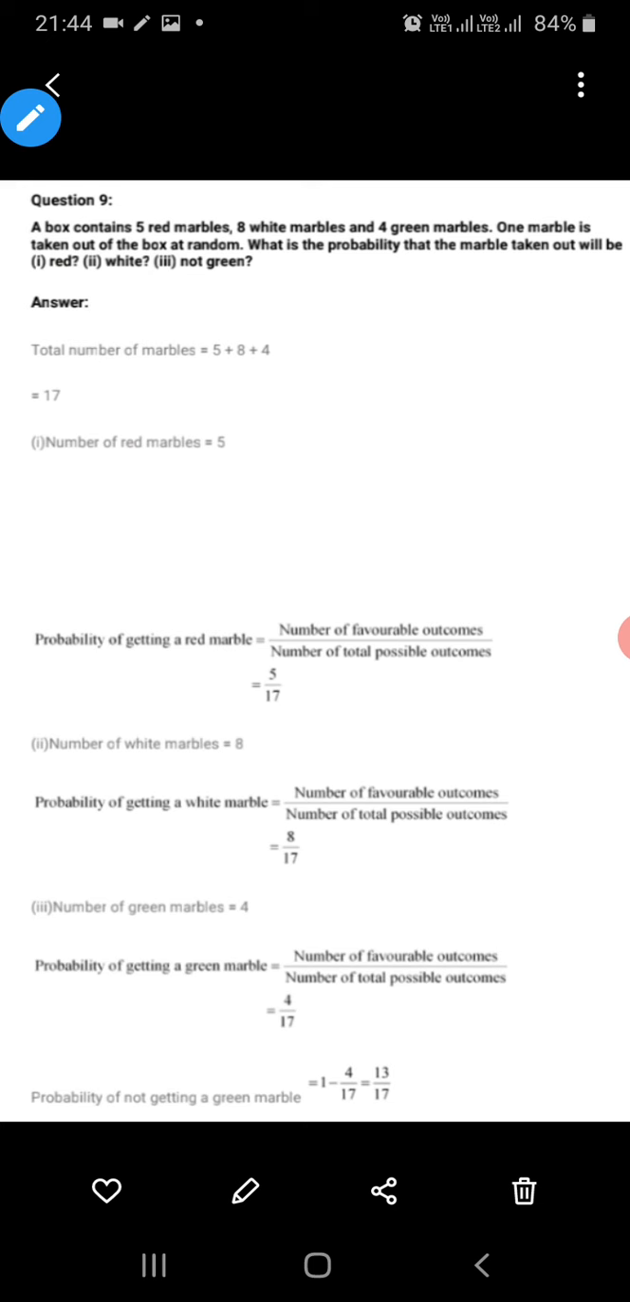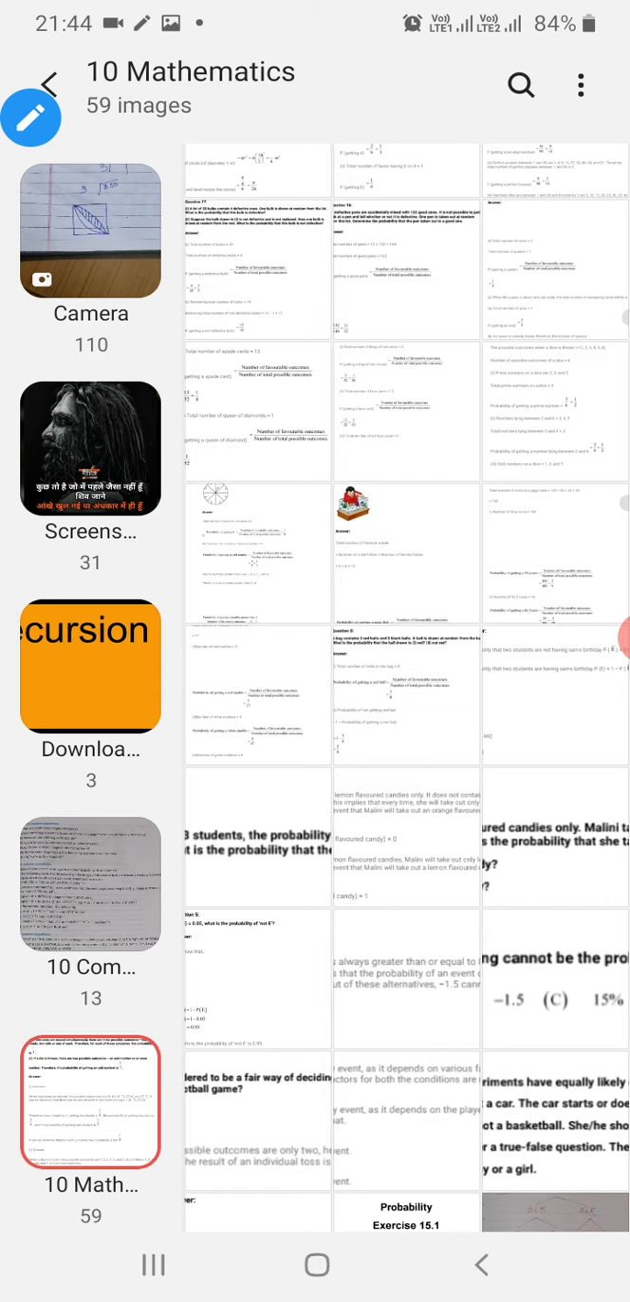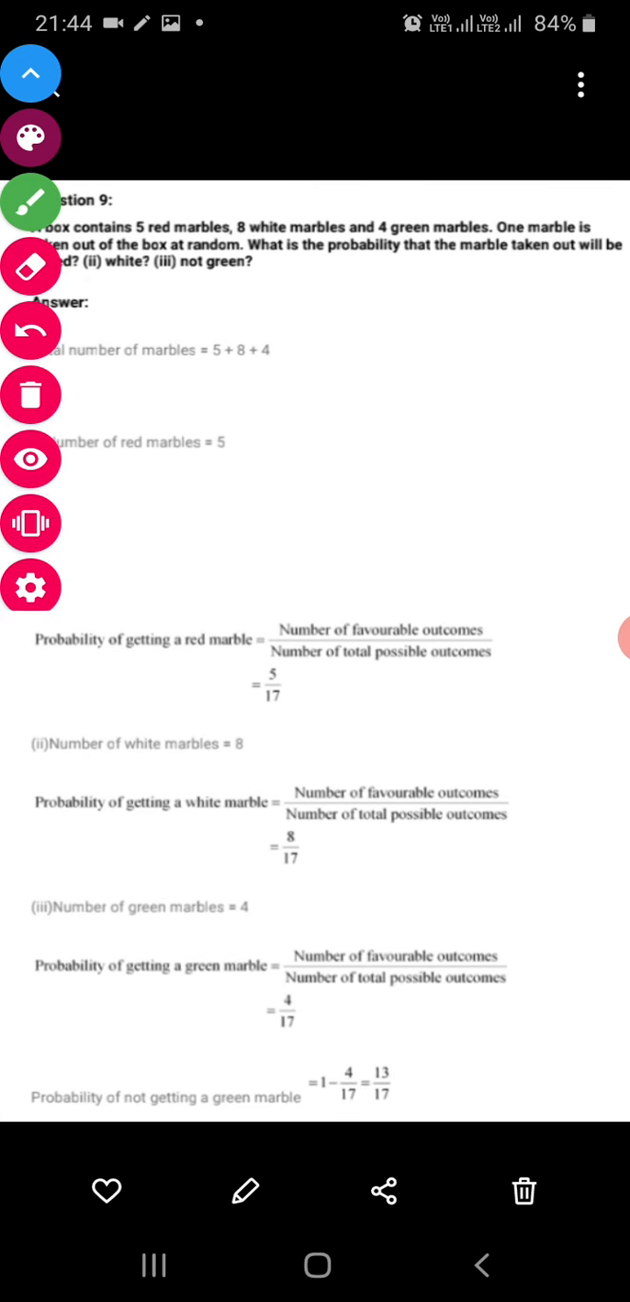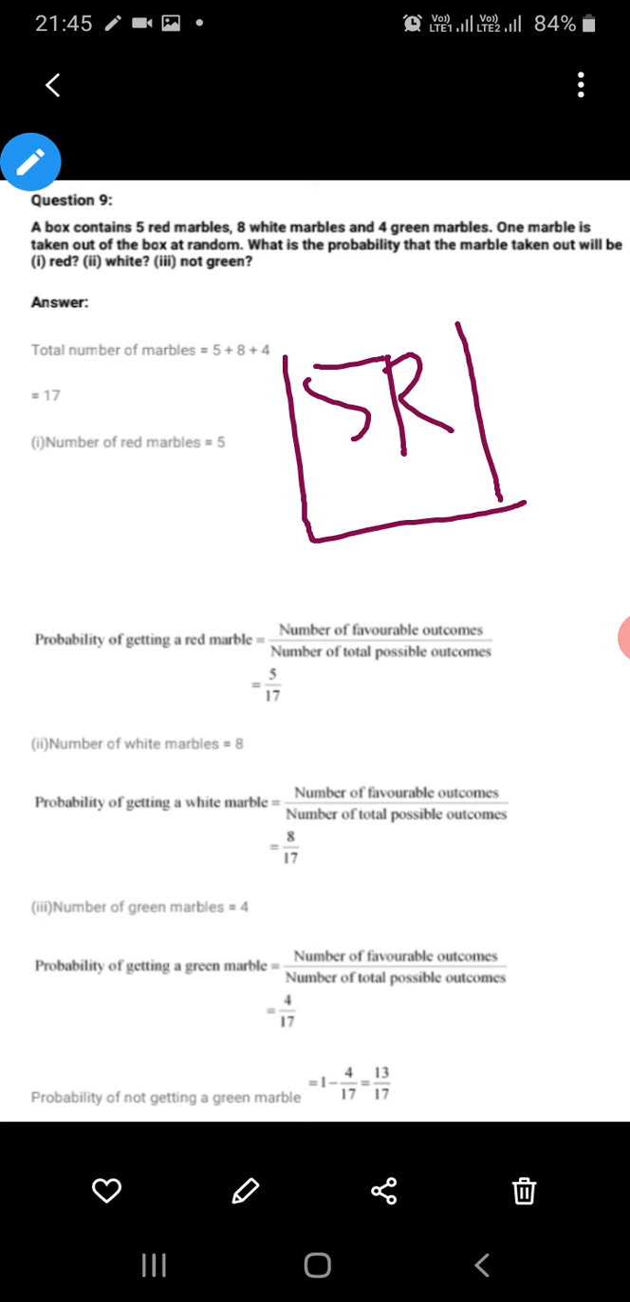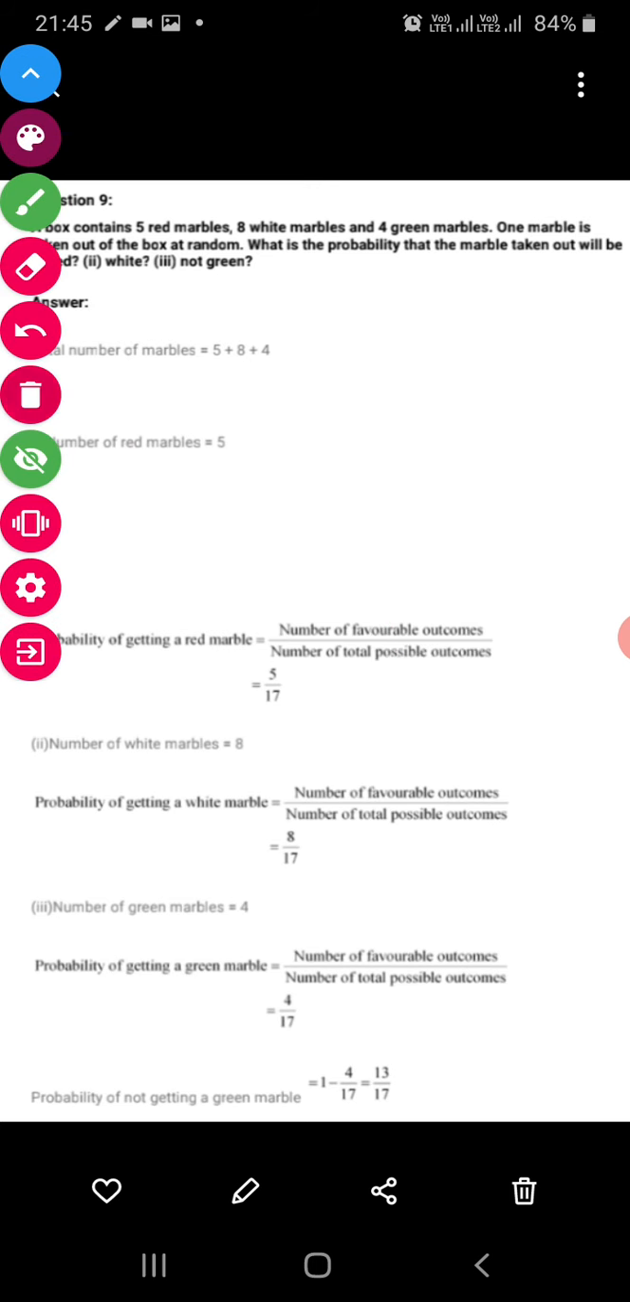So, class, the question says there is a box which contains 5 red, 8 white and 4 green color marbles, and one marble is taken out. What is the probability that it will be red, white or not green? So class, how are we going to do this?